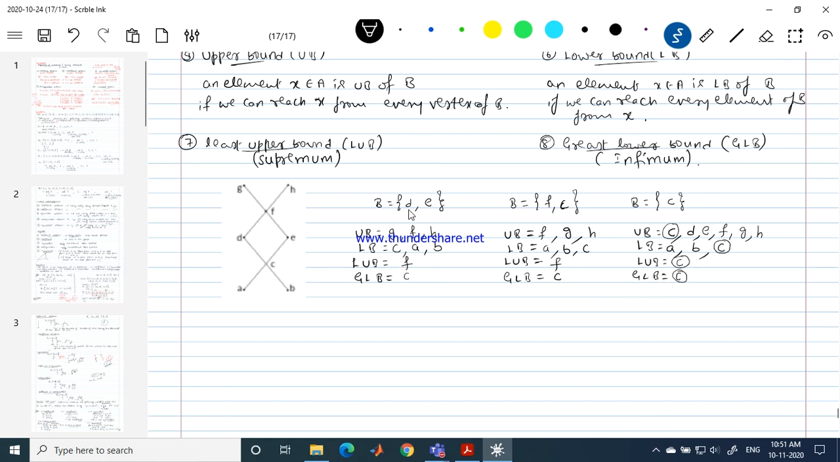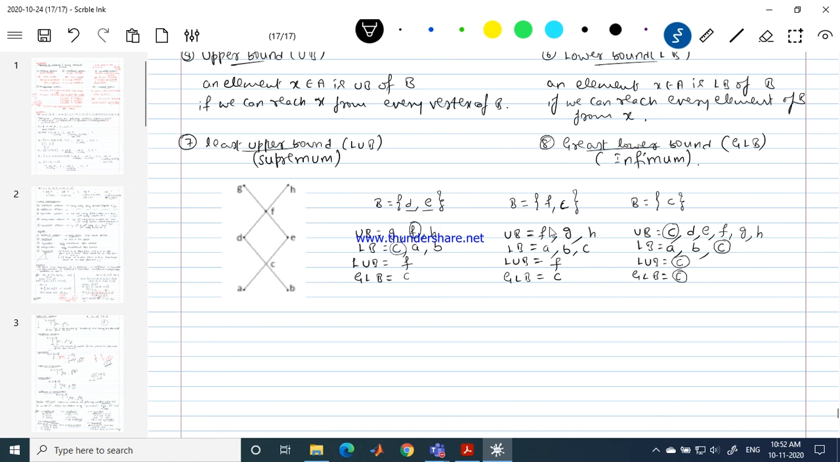And in this example, you can note that D and E are the elements which are not part of my upper bound set and not part of the lower bound set. So the upper bound contains what? F, G, H. The lower bound contains C, A, B. We found F is the least among the upper bounds and C is the greatest among the lower bounds. And these two are not part of this set.